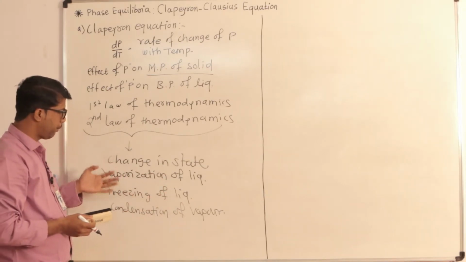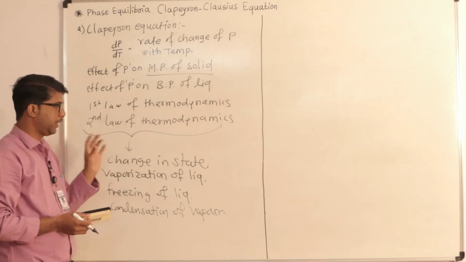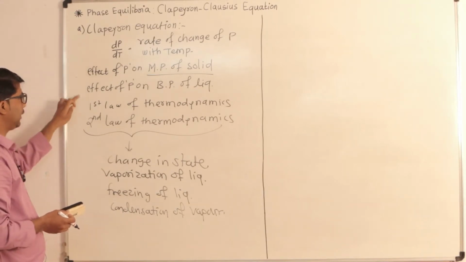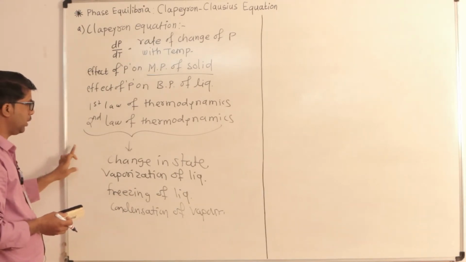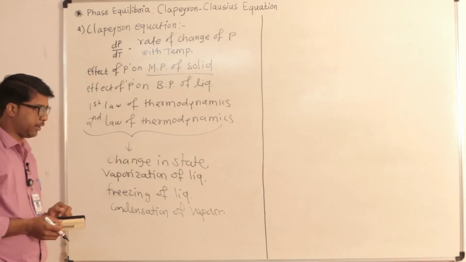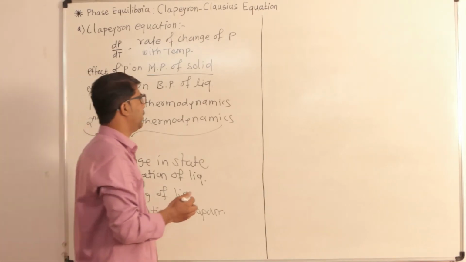These are a few phenomena which involve a change in state. The scientist Clapeyron simply applied the concepts of thermodynamics to phenomena related to change in state in order to derive the Clapeyron equation. Let us see the derivation.